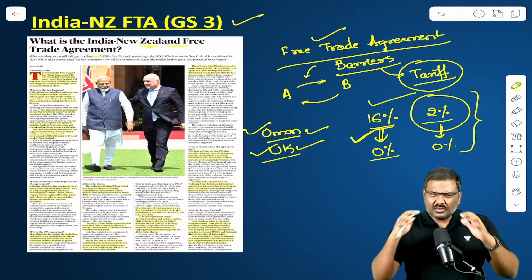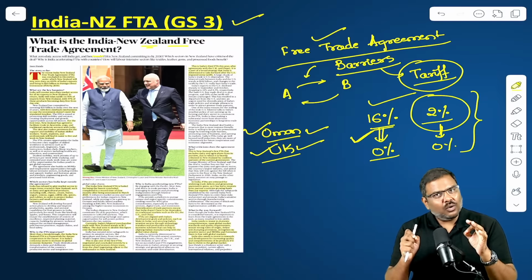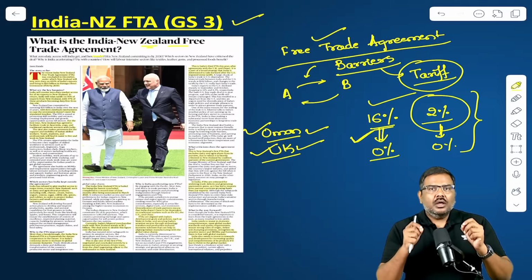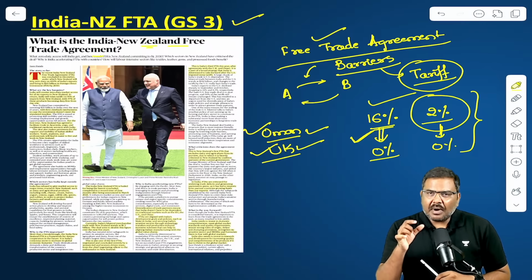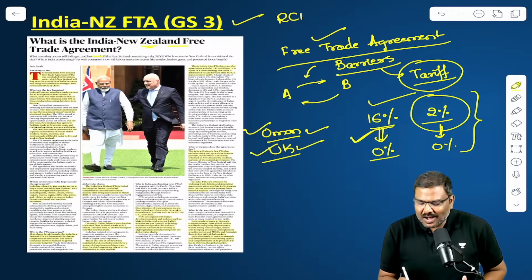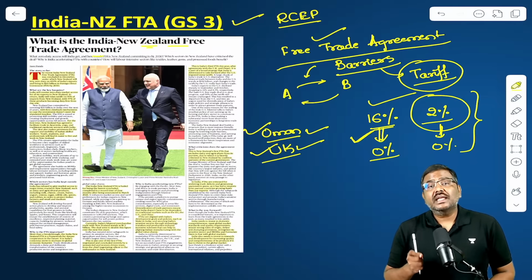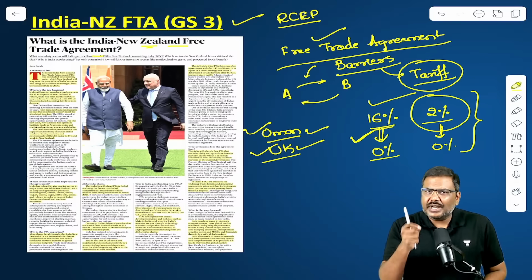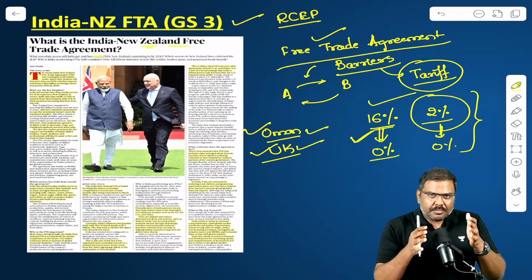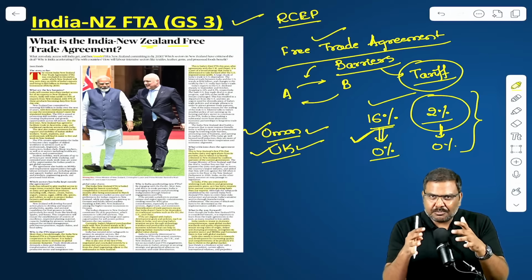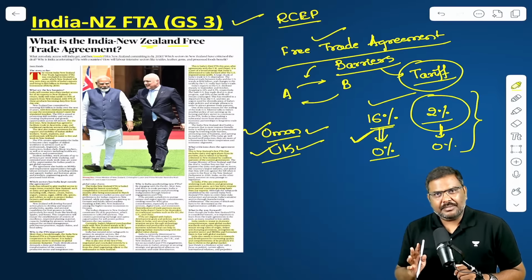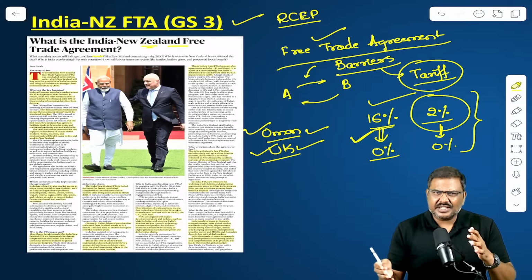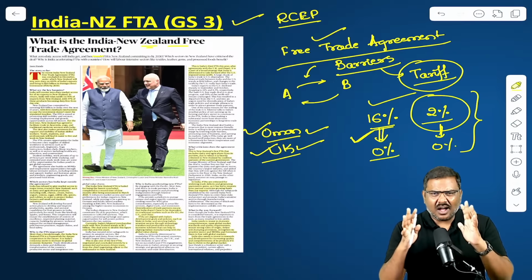But finally, look at the overall picture. There is always a pro and a con. If you look at the overall picture, India was part of RCEP. All of you remember the RCEP proposal, the Regional Comprehensive Economic Partnership. Amongst the 16 member countries initially proposed, India was one of them. India, over a period of time, raised concerns regarding the proposals under RCEP and moved out of RCEP. It did not sign RCEP. The remaining 15 members, mainly China plus ASEAN, Australia, New Zealand, etc., signed RCEP.